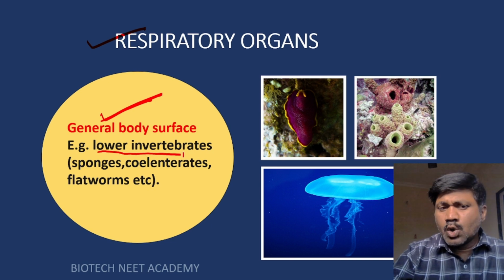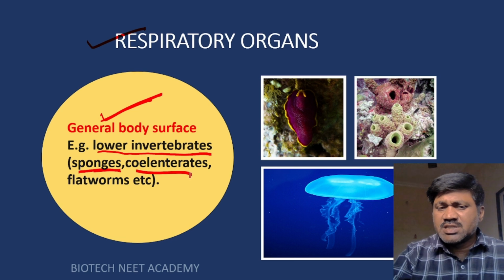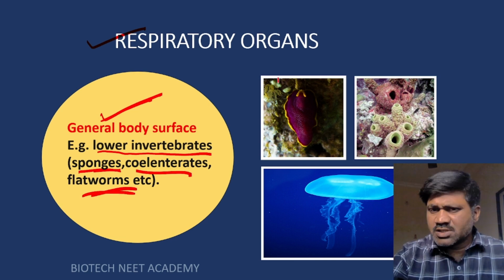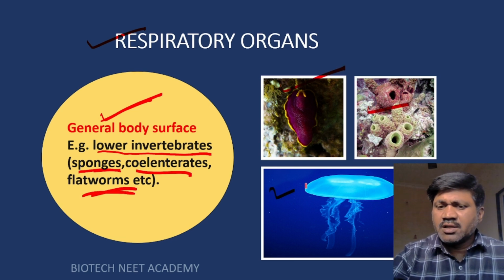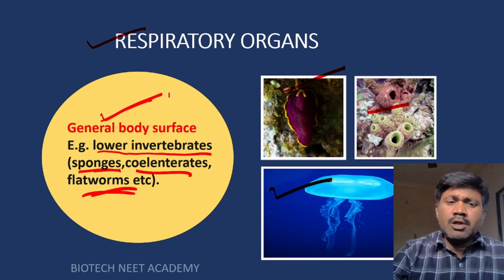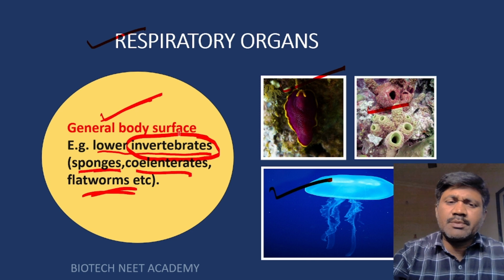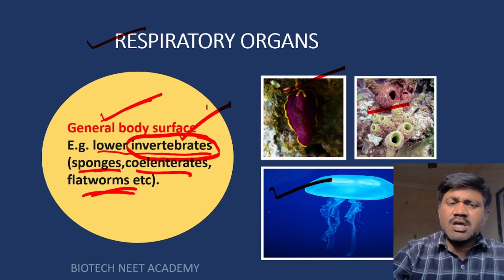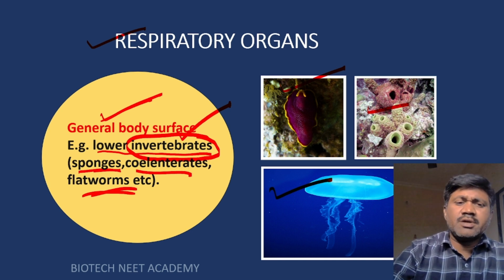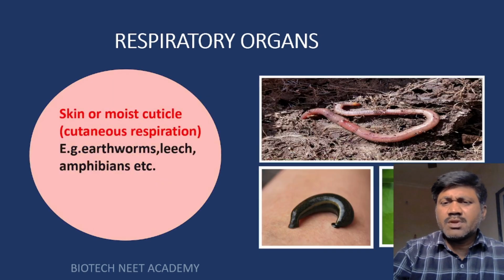Example, lower invertebrates. What are the lower invertebrates? Sponges, coelenterates, flatworms. Look at these diagrams and try to understand such type of lower invertebrates. Invertebrates means animals which do not have a vertebral column or backbone. Such type of animals can respire through their body surface. So such lower invertebrates can respire through the body surface.